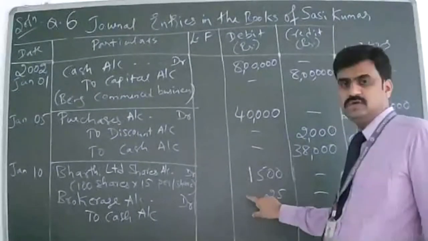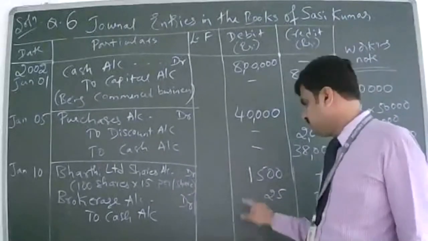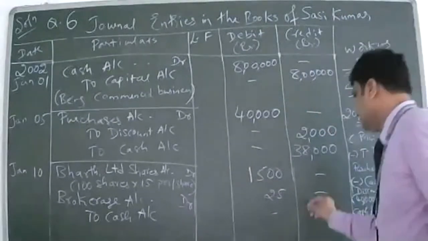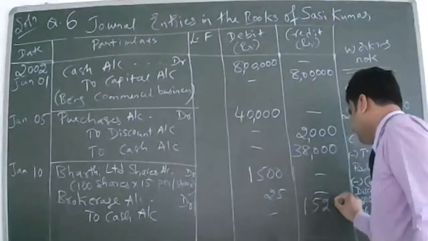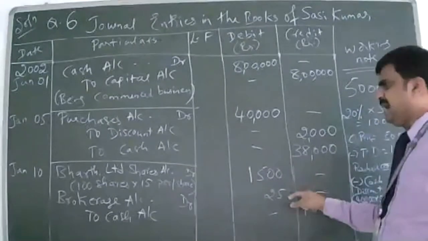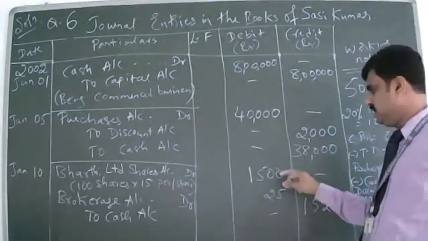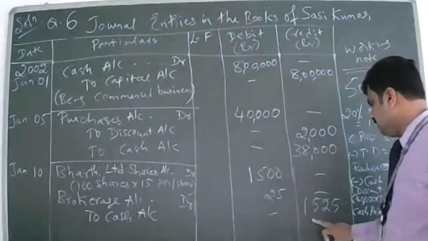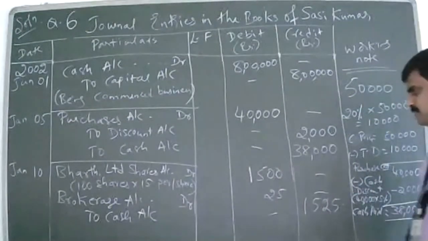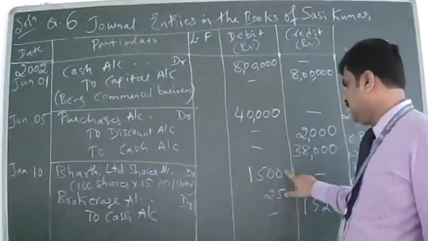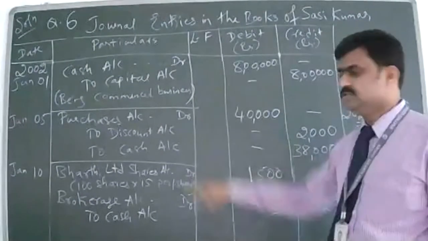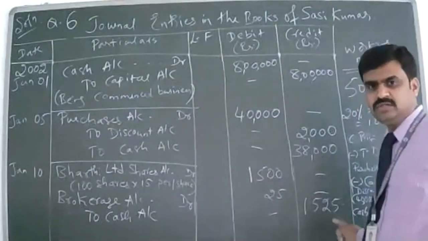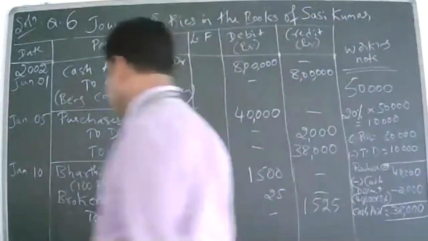So the total cash going out is 1,525. Please add both the asset purchase and the expense, and that is the cash I am paying. Is it clear? The total cash going out of the company is 1,525.